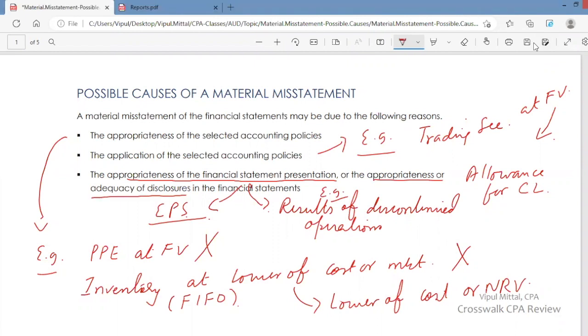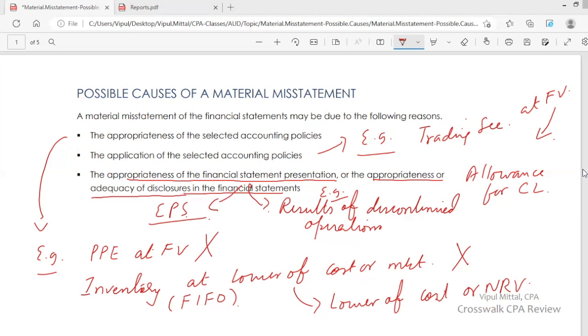Appropriateness or adequacy of disclosures in the financial statements. So here we are talking about appropriateness or adequacy of disclosures. So disclosures are not appropriate or disclosures are not adequate. A possible cause of material misstatement. Management provides an incorrect description of assets impaired, incorrect description of facts and circumstances resulting in impairment, inappropriate disclosures, incorrect description, or the disclosures are not adequate. Some disclosures are missing.